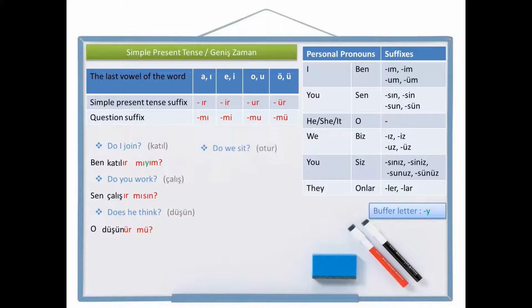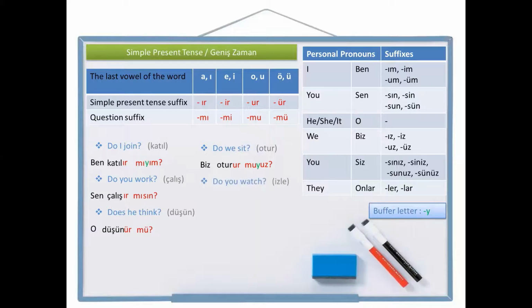Let's write some plural ones. Do we sit? Sit is otur in Turkish. Let's write we sit first. We, biz, sit, otur. Simple present tense suffix, oturur. And the question suffix now, mu, the personal pronoun suffix to the end, uz. As you said, there are two vowels again. What do I need? A buffer letter between them. Biz oturur muyuz? Do we sit? Another one.